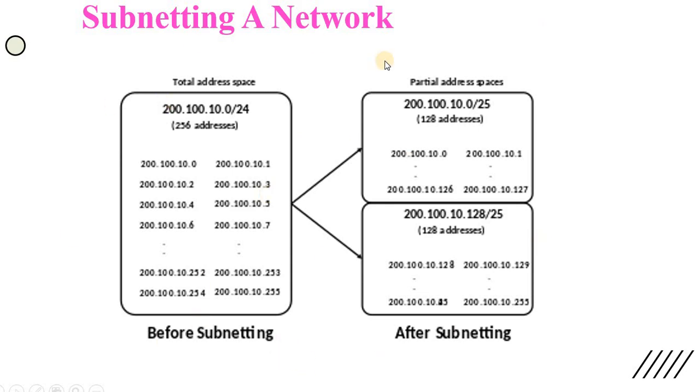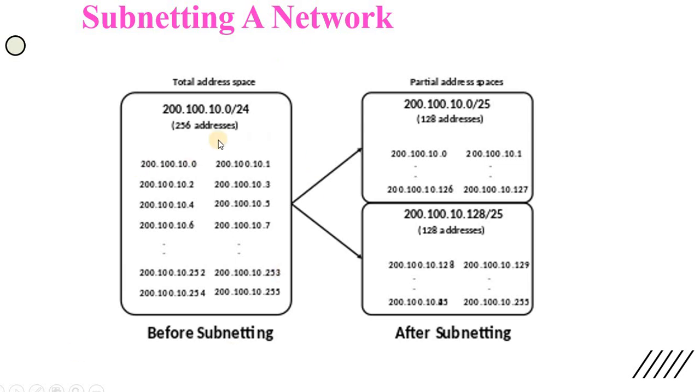So this is one example. Here this is one big network, and it has many network addresses. Because it starts with 200, it belongs to the class C addresses. So the network IP address is something like 200.100.10.0/24. Because it is represented by /n, it is not a classful address, it is a classless address.